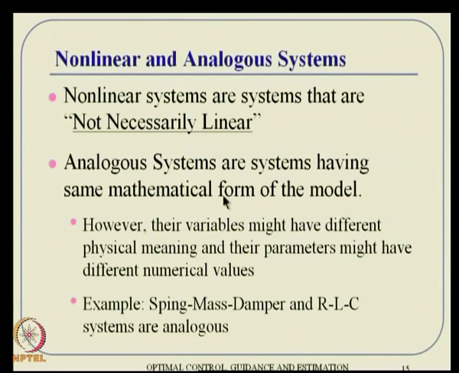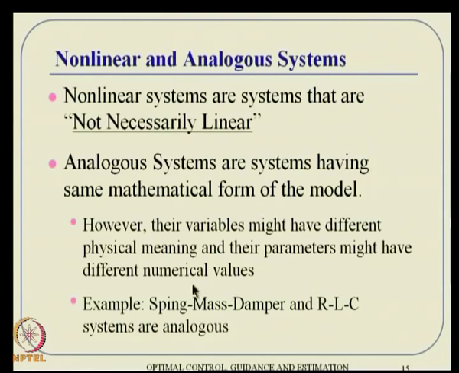And then there are some concepts called analogous systems. That means if you take two systems for which the mathematical representations are similar, but their physical meanings may be different. So, mathematically these systems have similar behaviors, they will have similarity, but in the physical sense they will be different things actually.